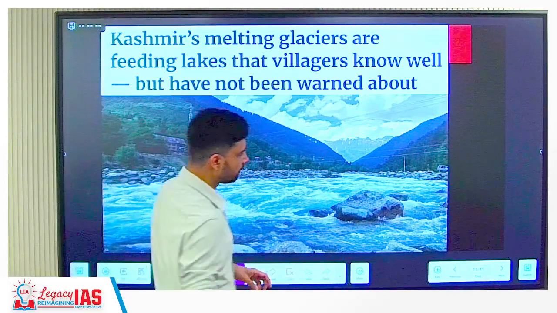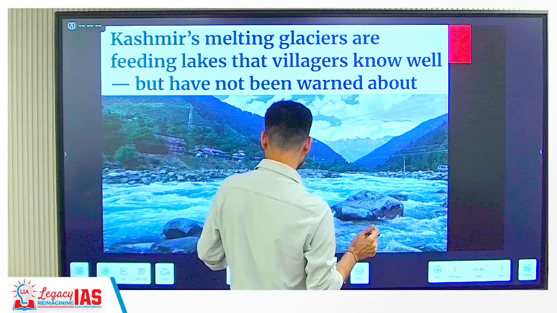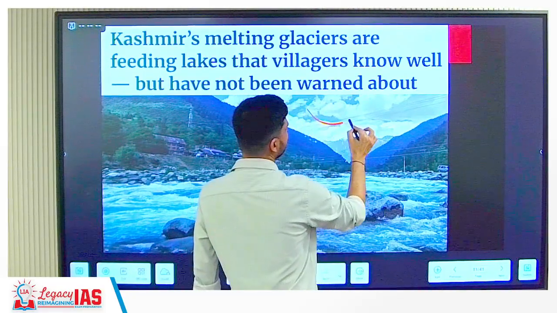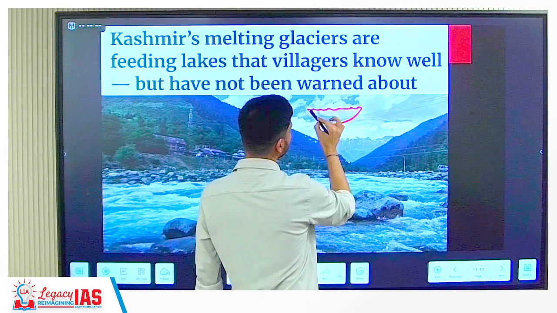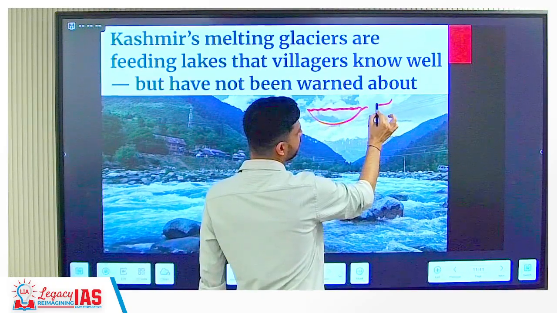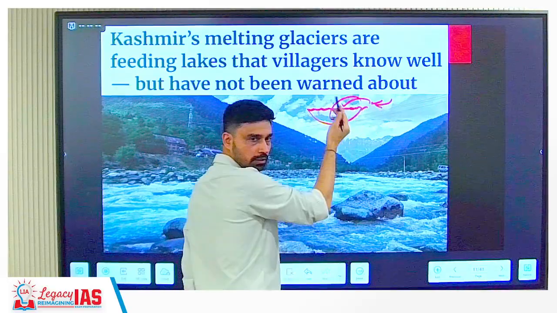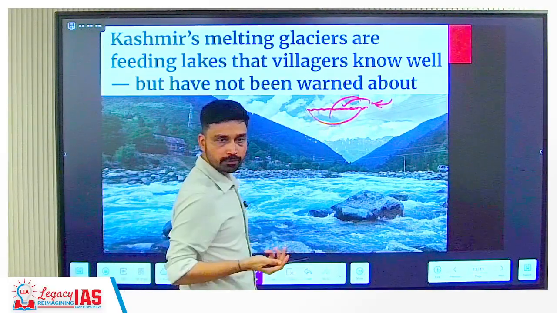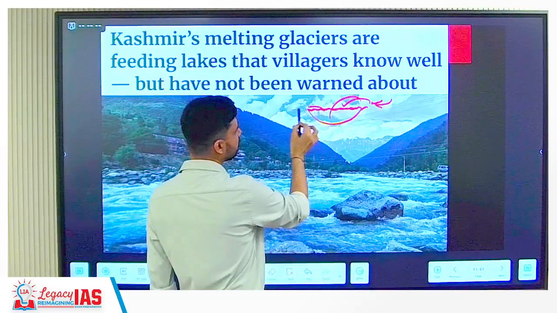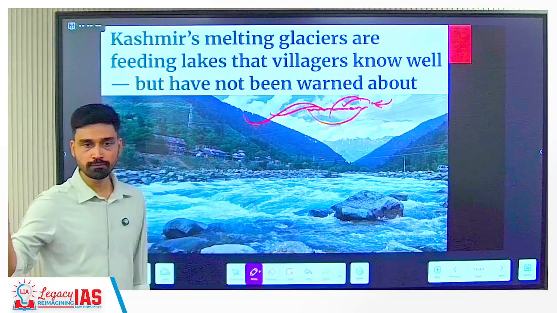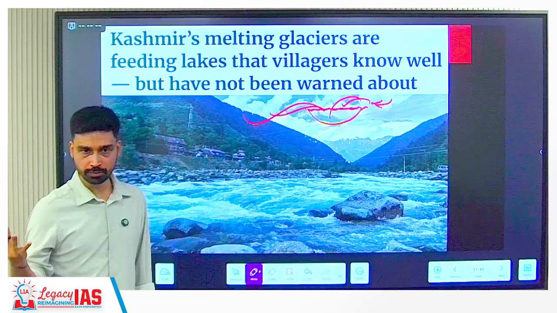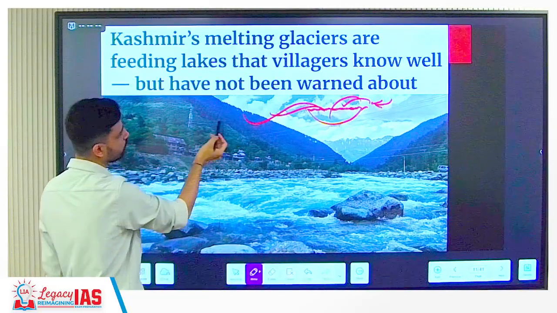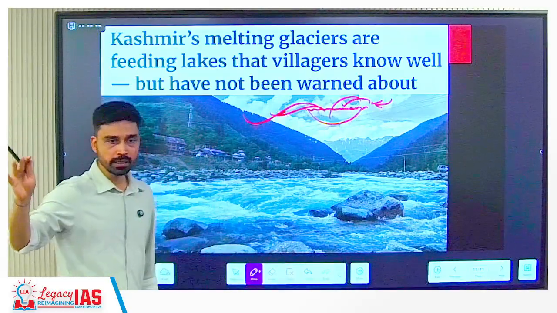For example, if you have a lake, and it has a certain capacity to store water, and now glaciers are rapidly melting, what is going on? More and more water is being added to the lake. Can the lake accommodate this extra water? No, because it does not have the capacity. So what will happen? It will flow out. The lake can burst also because of the water pressure. And in the lower areas where people are living, where you have villages, what will happen to those villages? They will simply be washed away.